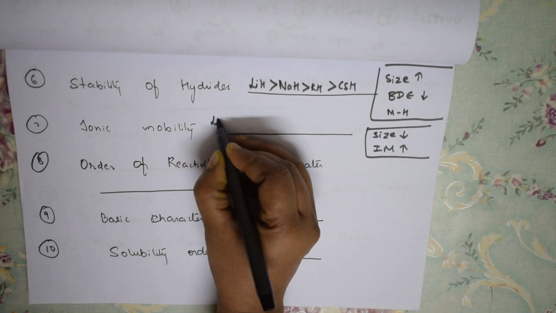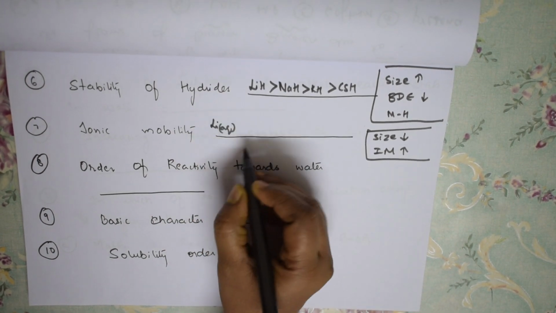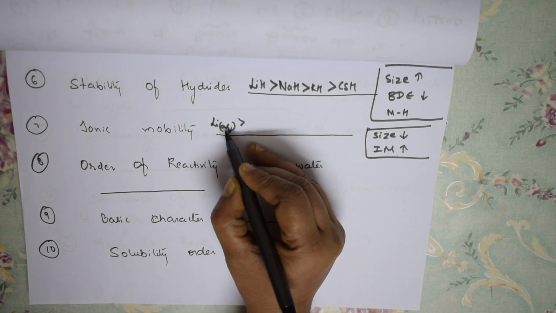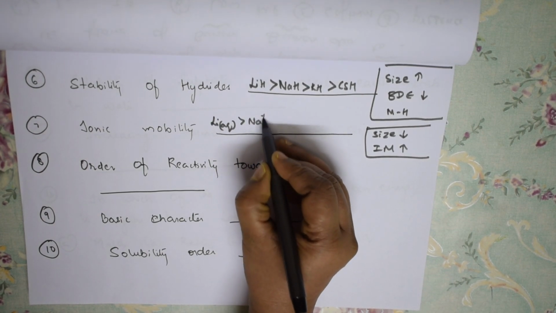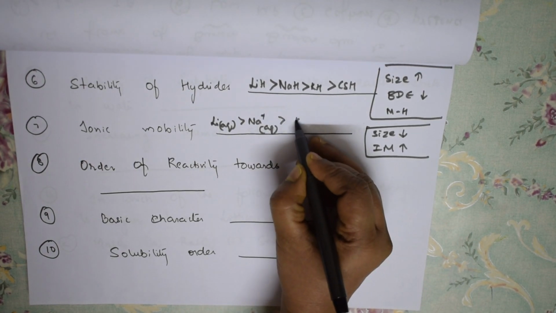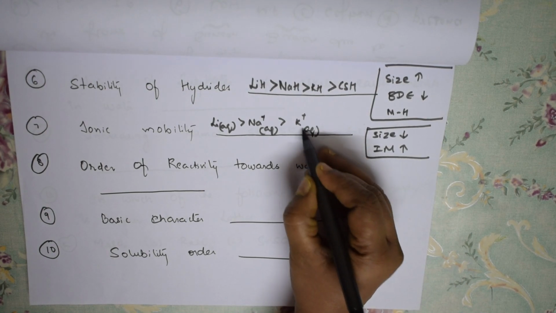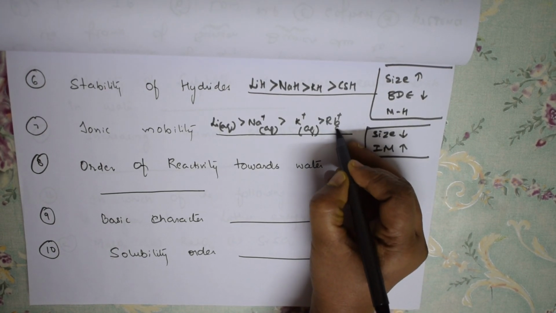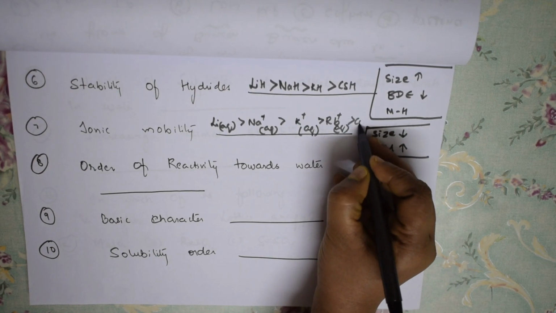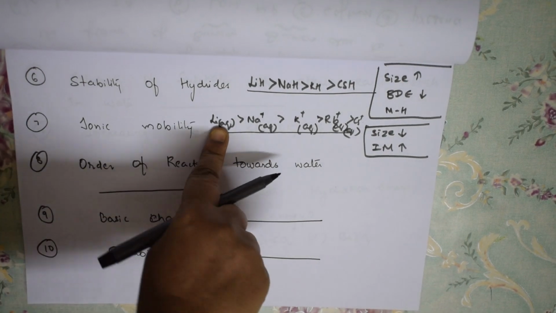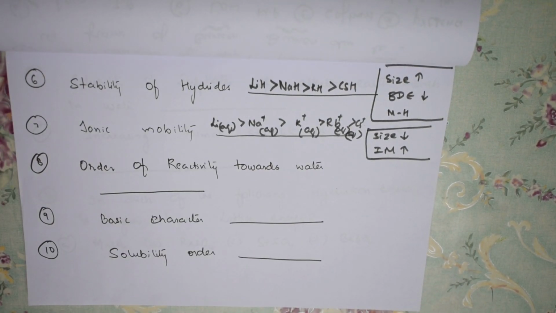According to this concept, what is the mobility order? Lithium is a very small ion, isn't it? In aqueous solution the size is smaller, so mobility will be more. Again, sodium, size is smaller, mobility will be more, greater than potassium, greater than rubidium, greater than cesium. This is perfect. So remember, size is smaller, more ionic mobility. Yes students, done.